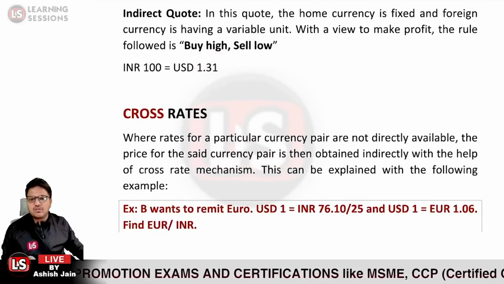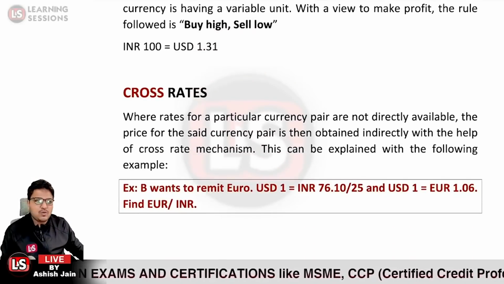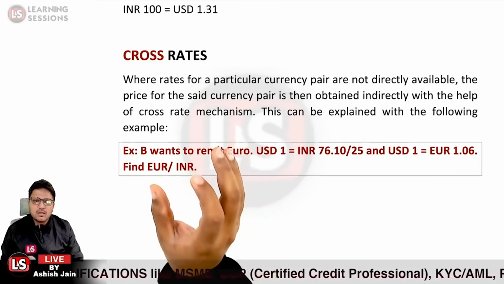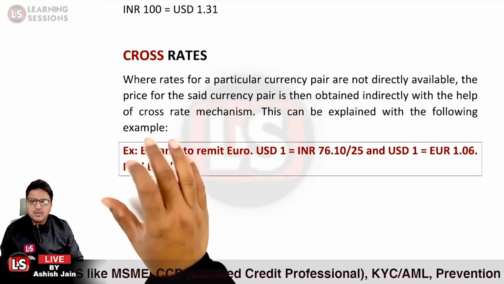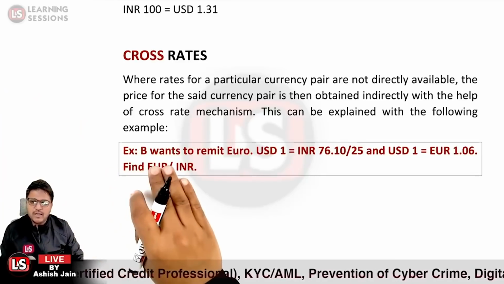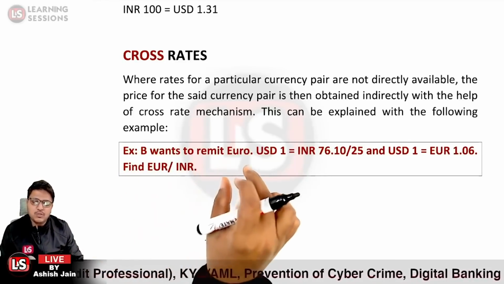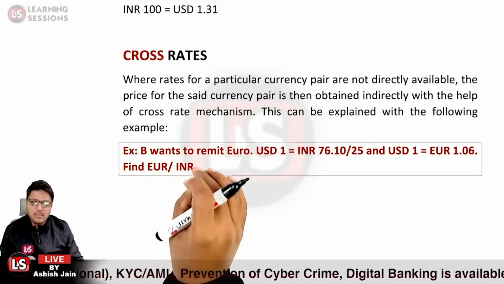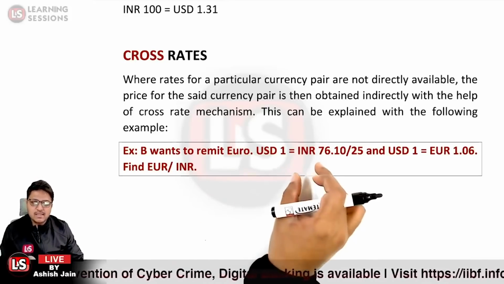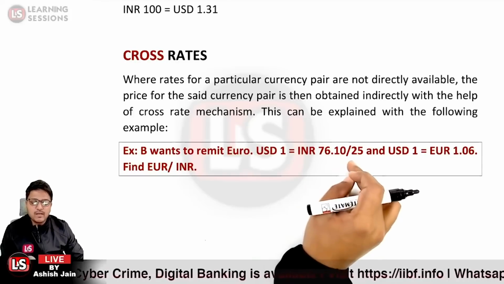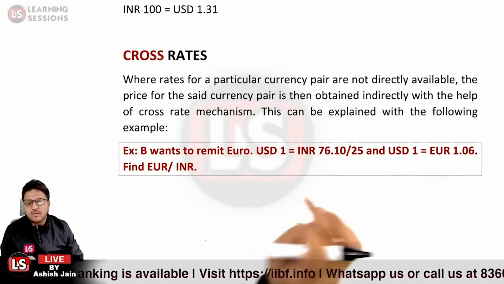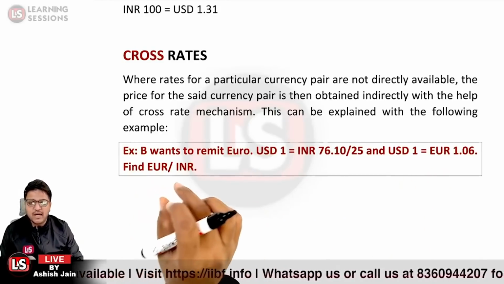It is related to cross rate. Now what is actually cross rate? It may be the case that for a single currency pair you are not able to calculate the prices. Let me tell you with an example. Over here it is given that B wants to remit euro, and the two-way quotation is given as USD 1 is equal to 76.10/25, and further USD 1 is equal to euro 1.06. We need to calculate the euro to INR price.